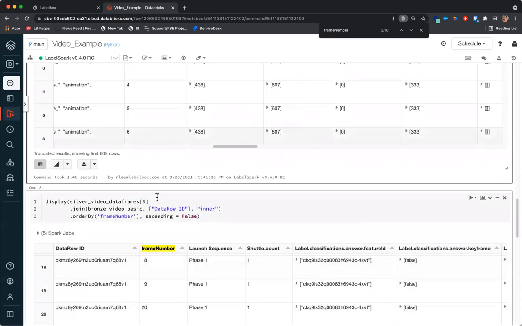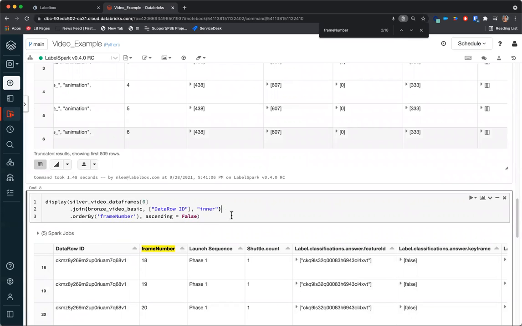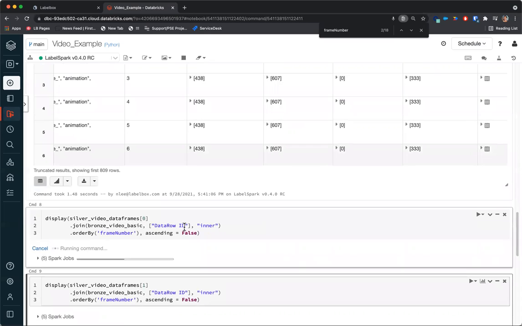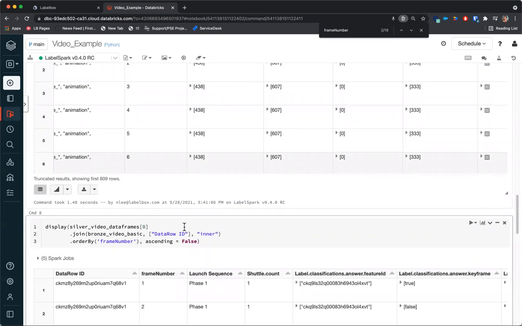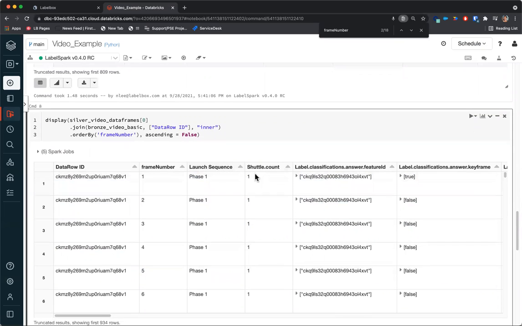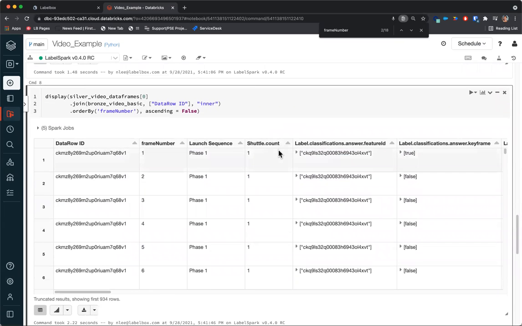So if I filter this down a little bit further into a silver table, I can get some analytics on what's in the frame. So I get my frame number as well as the classification split into its own column here. So I just have the launch sequence, as well as a count for all the objects in each frame.